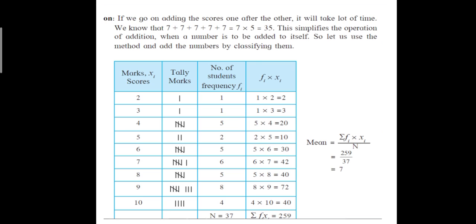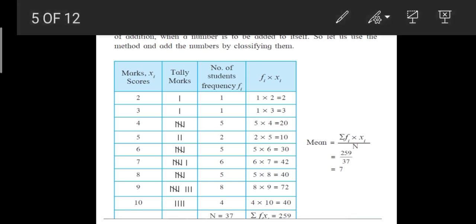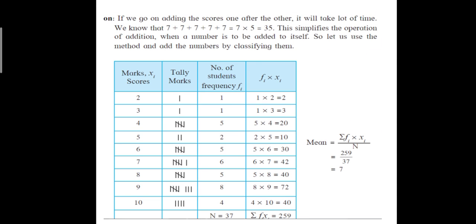So here marks are shown. Marks we have written as a score, and how many times a particular mark has occurred, that is the frequency. Two marks are scored by only one student. Three marks are also scored by only one student. Then 5 students have scored 4 marks. 2 students have scored 5 marks. 5 students have scored 6 marks. 6 students have scored 7 marks. 5 students have scored 8 marks. 8 students have scored 9 marks. And 4 students have scored 10 marks. Understood, students?